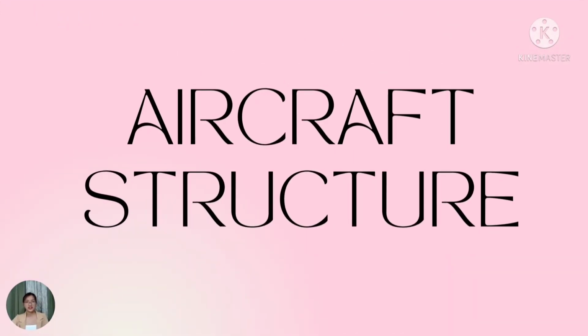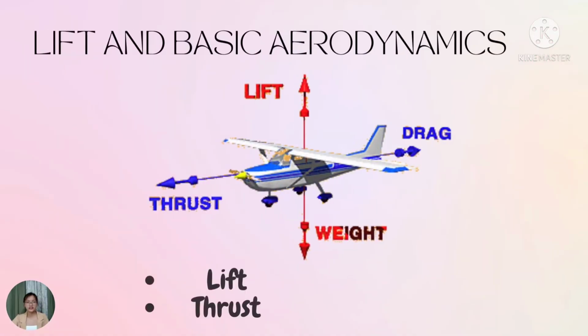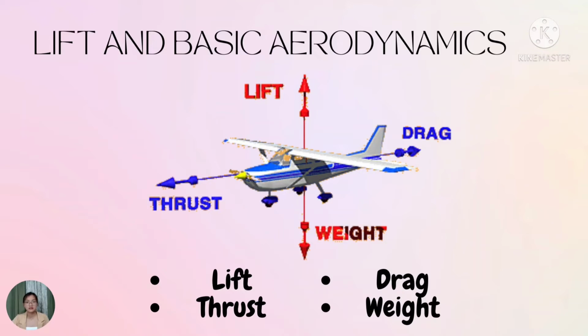So next one is the aircraft structure. And we have here the lift and basic aerodynamics. So there are four forces acting upon an aircraft. These forces make an object move up and down and faster or slower.